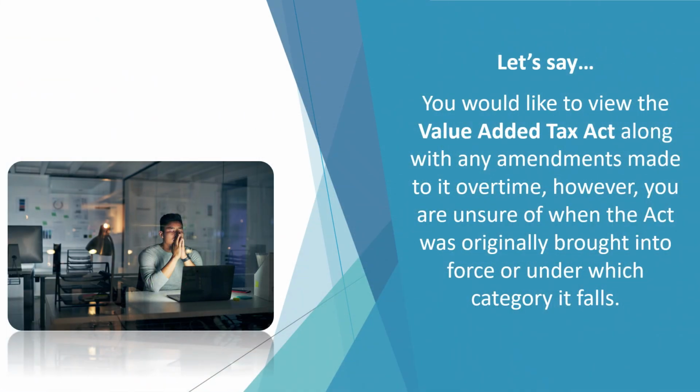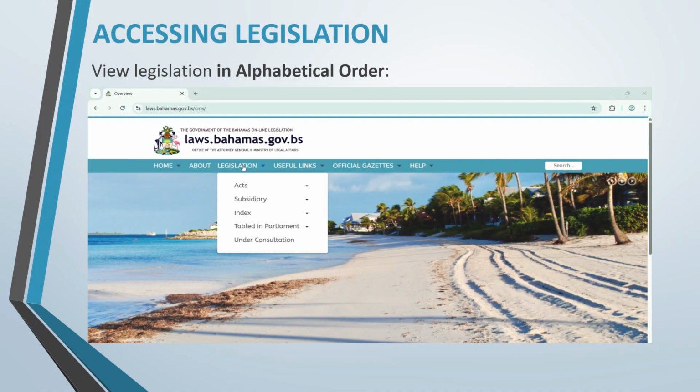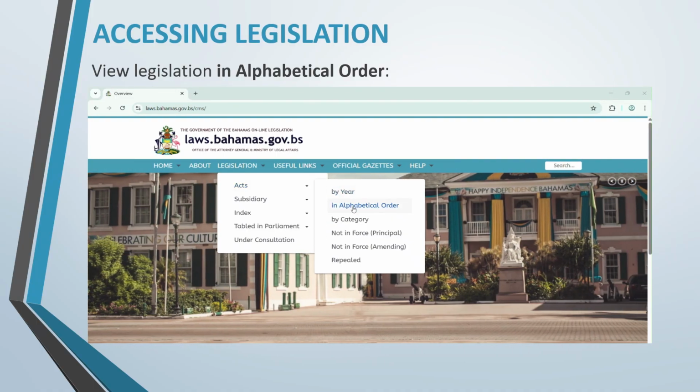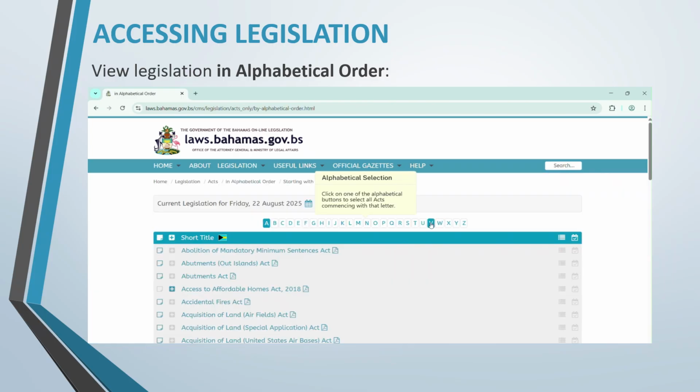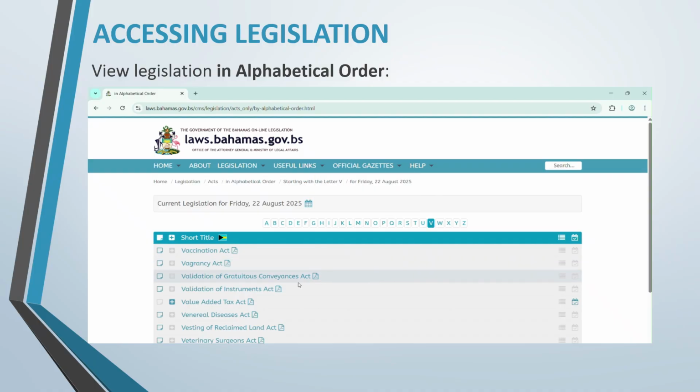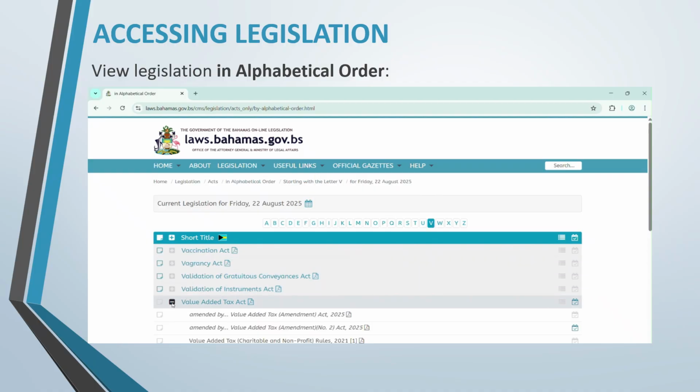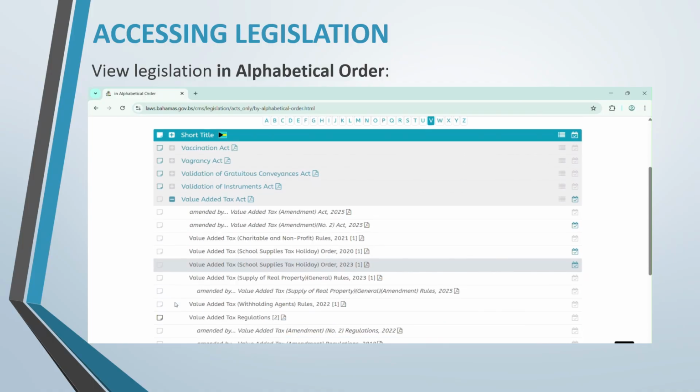Let's say you would like to view the Value-Added Tax Act, along with any amendments made to it over time. However, you are unsure of when the act was originally brought into force, or under which category it falls. Go to Legislation, hover over Acts, select in alphabetical order, select the letter V, click on the plus sign to see any amendments made to the act, or any subsidiary legislation made thereunder. And to view the act, click on the name of the act.